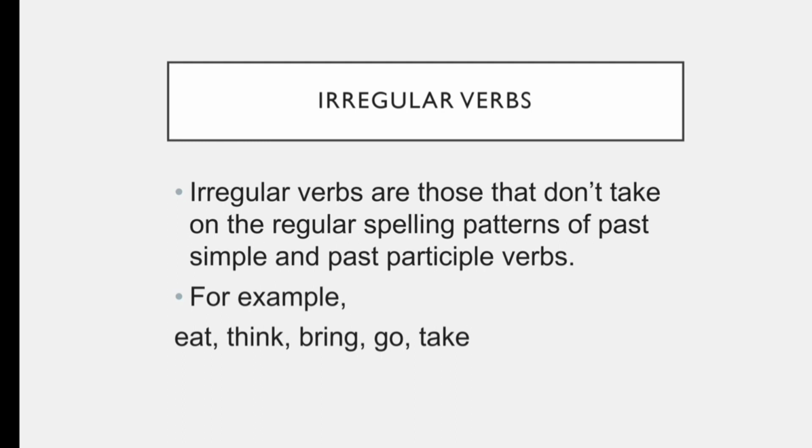Eat is a present verb and the past of eat is ate. Think is a present verb and the past is thought. Bring, present, brought, past. Go, present, went, past. Take, present, took, past. It means the verbs I have given you in examples have irregular spelling patterns of past simple and past participle verbs.